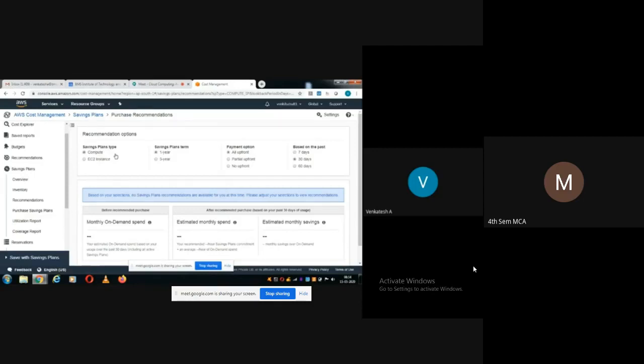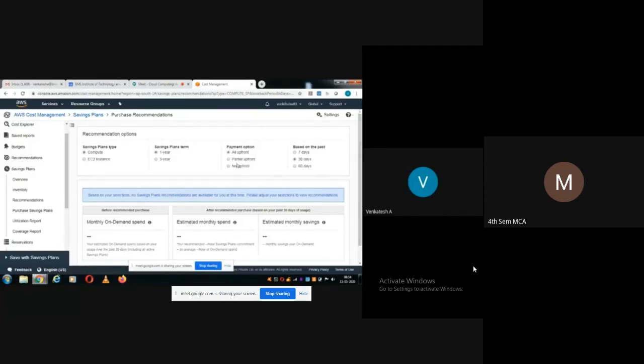While allocating the resources also it will show what the cost is. Otherwise you can select based upon the number of EC2 instances, that is, the number of virtual machines you want. And the savings plan terms: a 1 year plan is there, a 3 year plan is there, and payment options. All upfront: the account is linked to the credit card, so without my permission, at the end of the month, it will directly take money from the credit card. That is called all upfront.